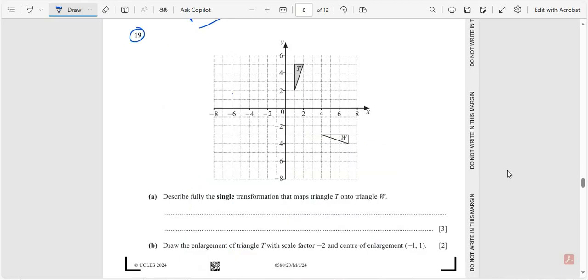Question number 19. Describe fully the single transformation that maps triangle T onto W. First of all we look here, this one is T and W. If we rotate this side like this, so this is a rotation. First one is rotation and second one is 90 degrees clockwise. If we enlarge this one, how many scale is it? 1 2 3, 1 2 3, so down 3, 1 2 3 like that.